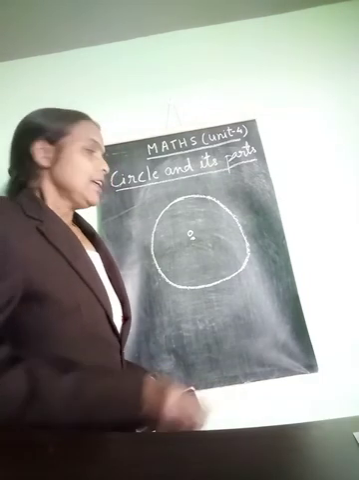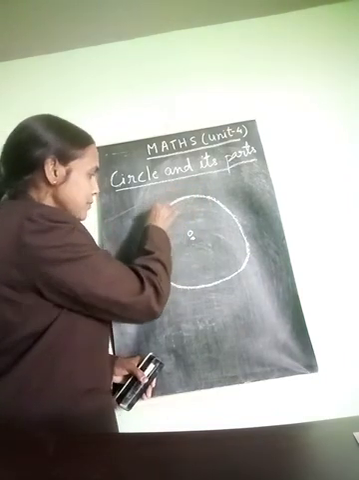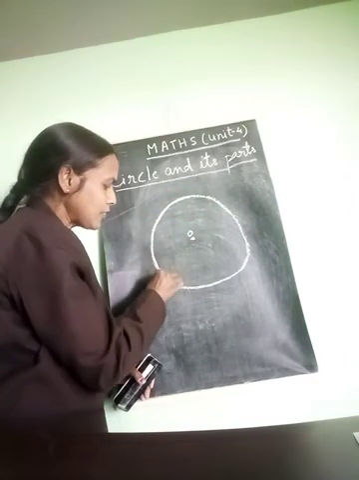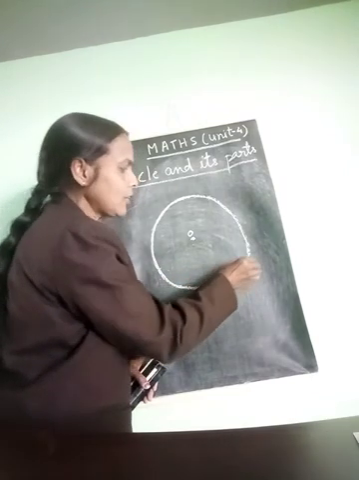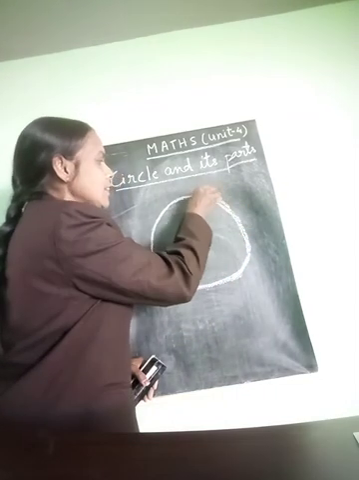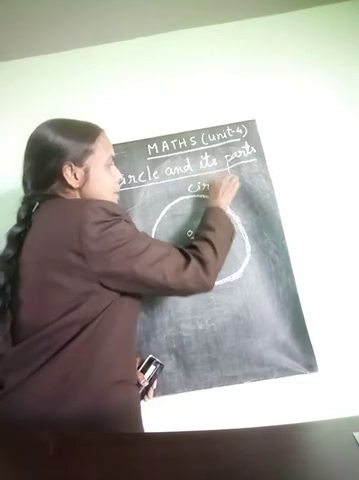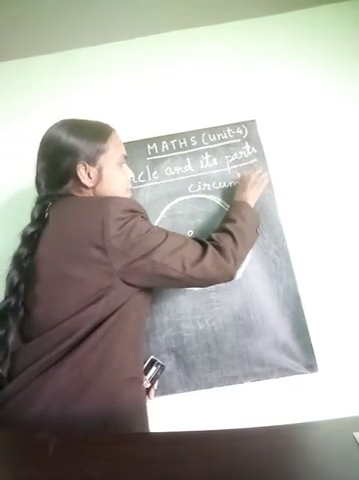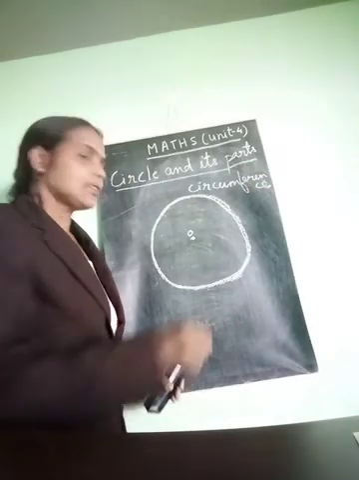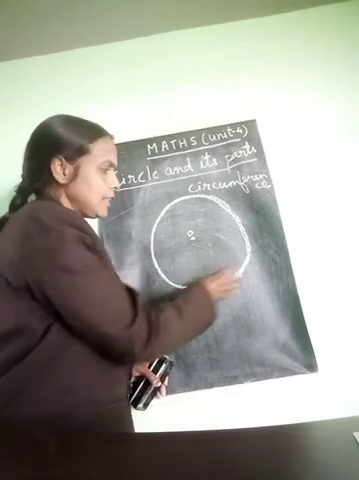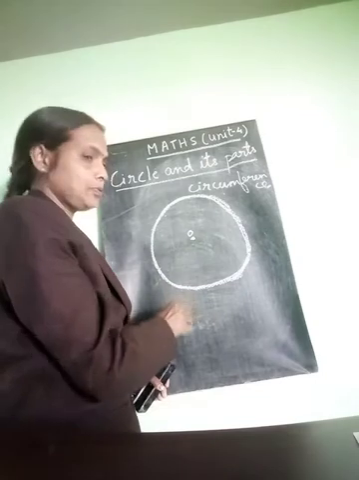Now this is called the circumference of the circle. The total length of the circle is called the circumference of the circle. What do we call it? Circumference. So the total length around the circle is called the circumference.